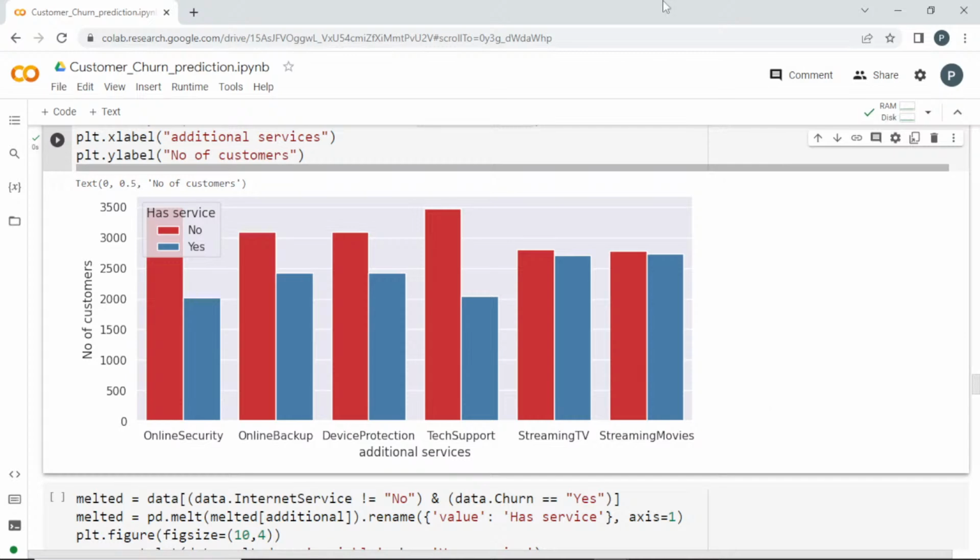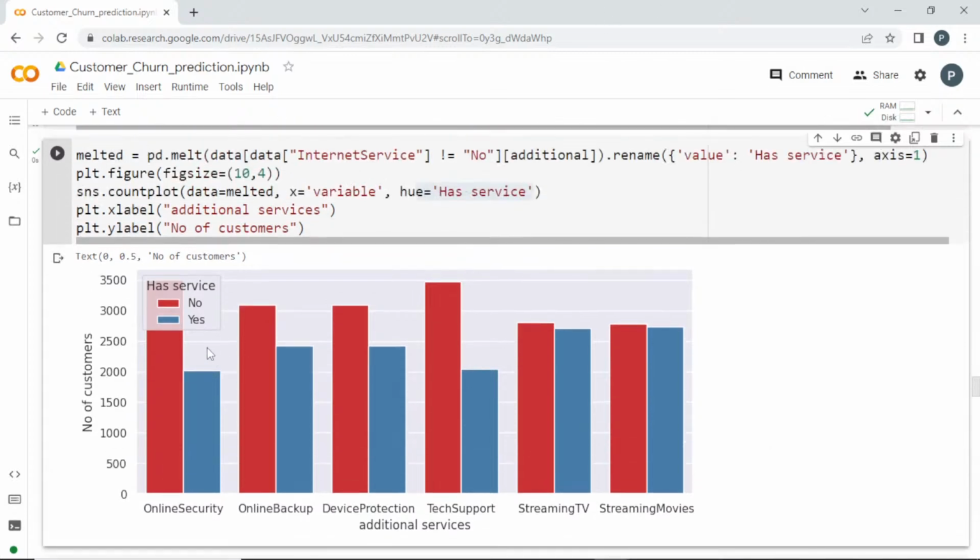So this is a count, not whether they have churn or not, but whether they have service yes or service no. And nearly, you can see the online security is adopted by 3,500 customers. It's nearly 2,000 customers for no, right? Red is no. Can you see it? So for online backup, nearly 2,500 customers. For device protection, you can see the count.